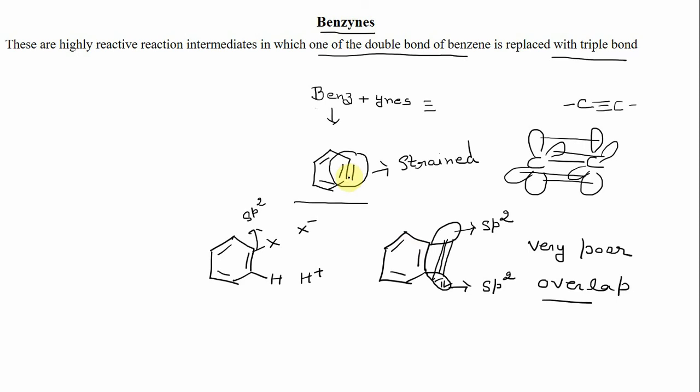So we can say this additional bond is formed by the sidewise overlapping between two sp2 hybrid orbitals, and these two sp2 hybrid orbitals point away from each other, and because of this there is very poor overlapping, and that leads to the instability of these benzynes.